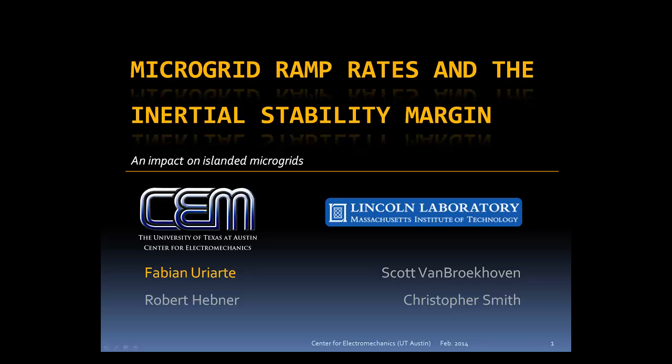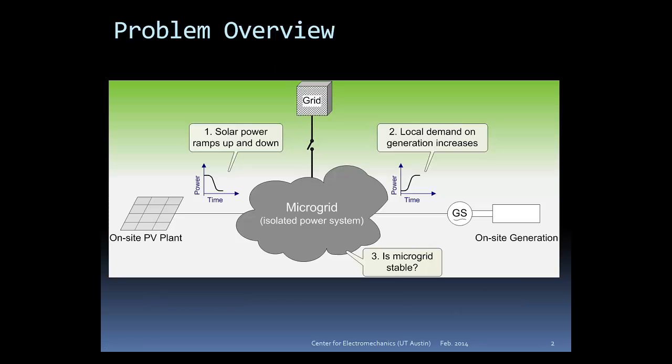This video discusses the issue of maintaining stable frequency in microgrids under severe ramp rate disturbances. Consider an islanded microgrid having two main power sources, a PV plant and local generation. If the PV plant ramps up and down, the system load is transferred from and to the local generation. The question is, what will happen to the frequency stability of the microgrid?